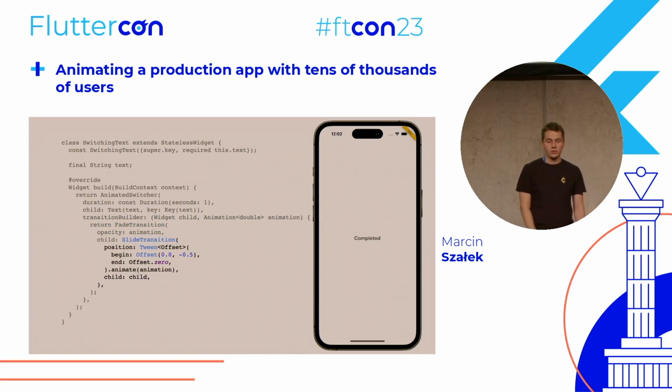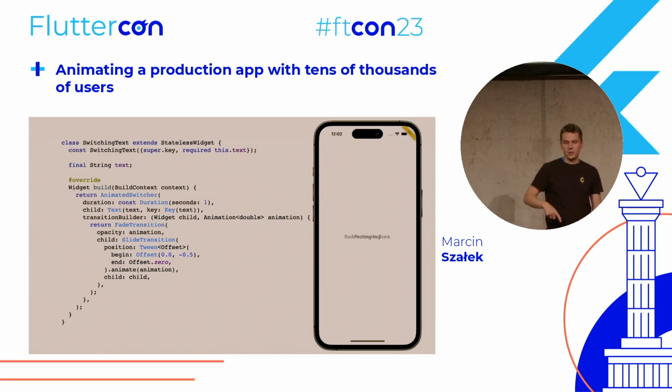However, we can also add a slide transition that will have an animation that is constructed with a tween. And here we set the beginning, which is an offset above the baseline of our widget, and the end, which is the offset zero, which is where we want the widget normally. Adding this slide transition creates this effect, where widgets come from and go to the top, which is closer, but not exactly what we had.